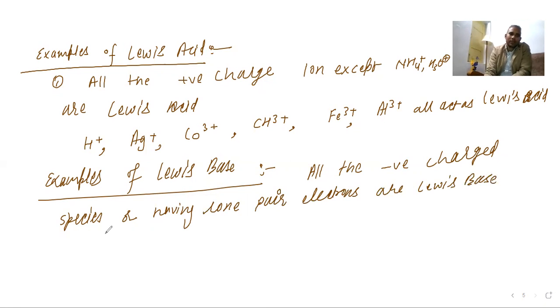Like negative charges such as Cl minus, Br minus, NO2 minus.